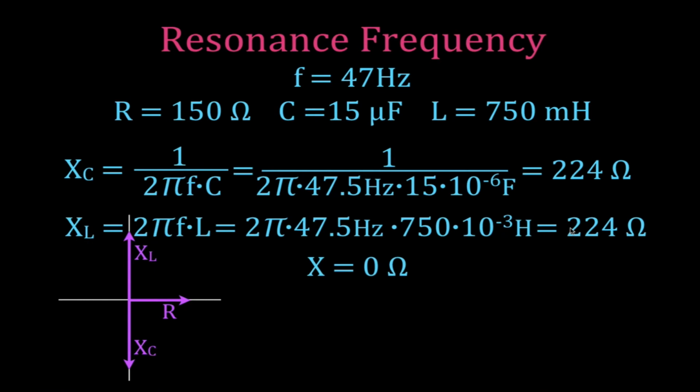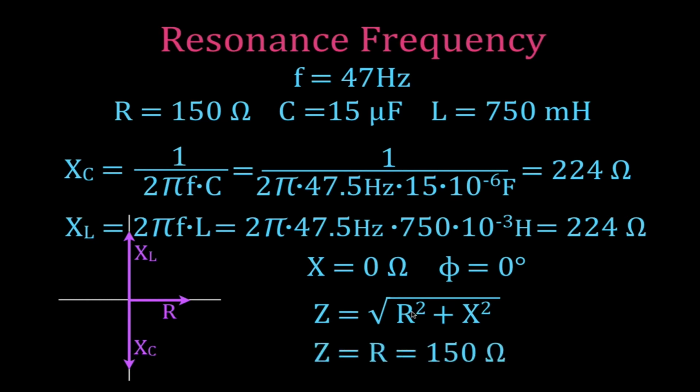Okay? In that case, when I add them up, the sum of the capacitive and the inductive reactance would be 0. Of course, I would have no phase angle. If I calculate the impedance, X is 0, so the square root of 0 is 0, obviously. Then I get the square root of R squared, which is R, and the impedance would be equal to the resistance of the circuit, which in the examples I've used is 150 ohms. And that's how we would draw the impedance vector if you wanted to draw that on there.